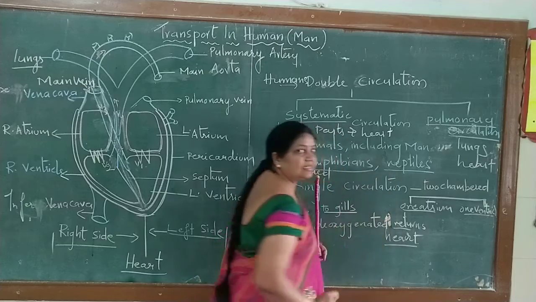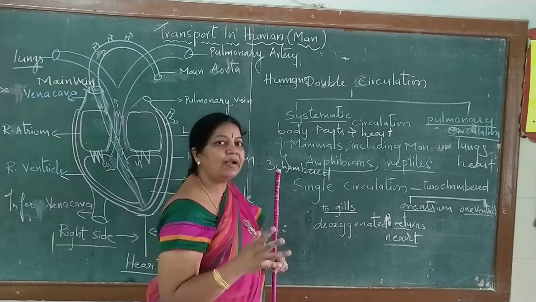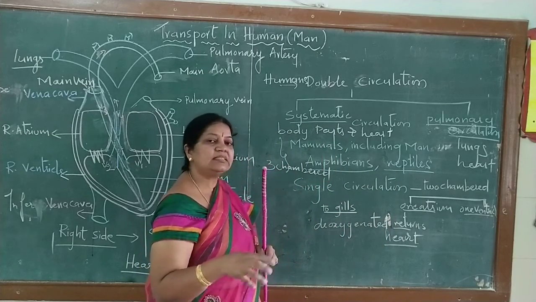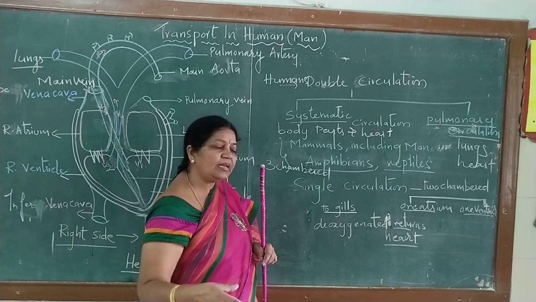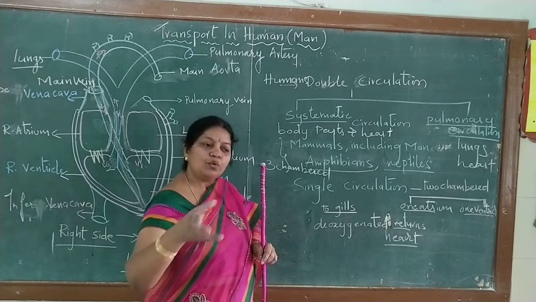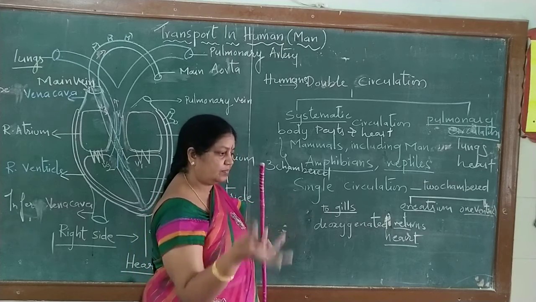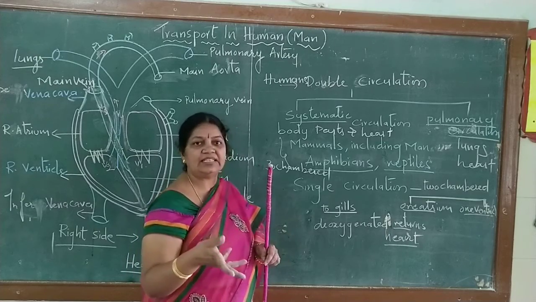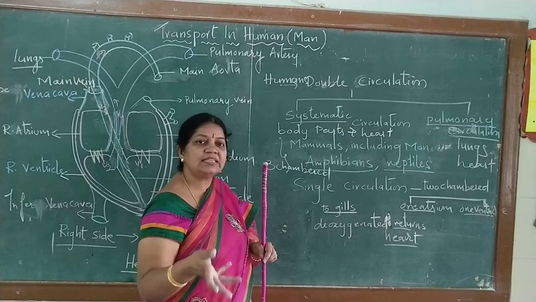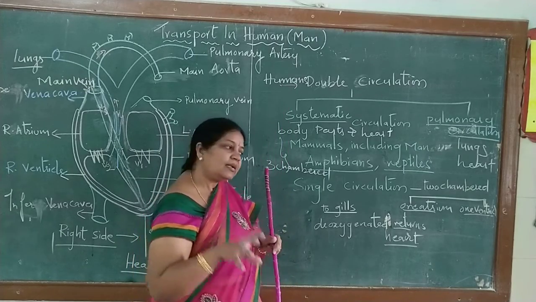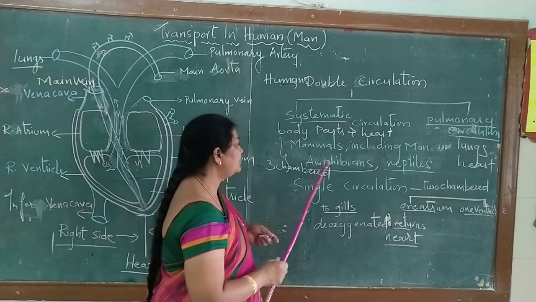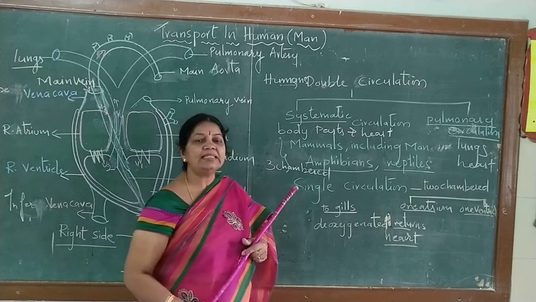These two, amphibians and reptiles, are cold-blooded animals, whereas to maintain their body temperature there is no need of much energy. The need of energy is less when we compare with human beings. That is why you can see amphibians and reptiles are cold-blooded.